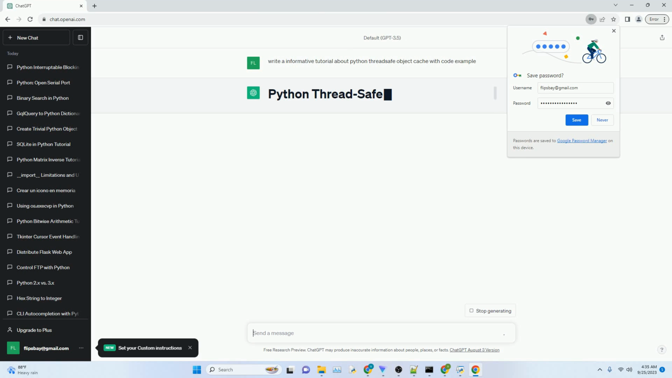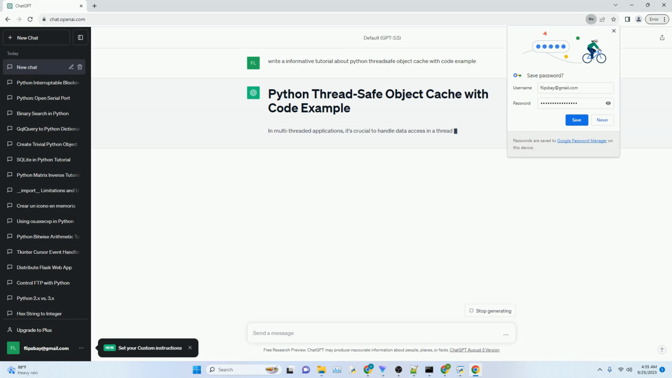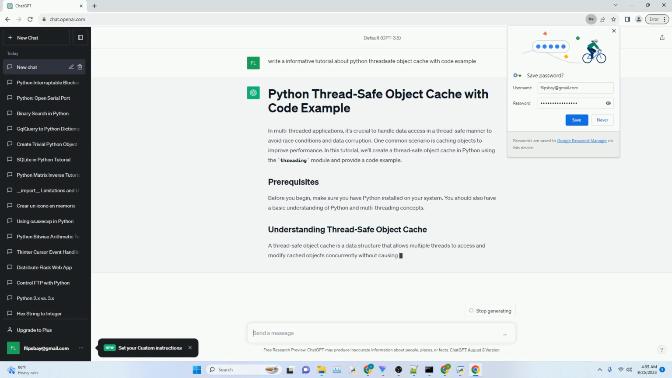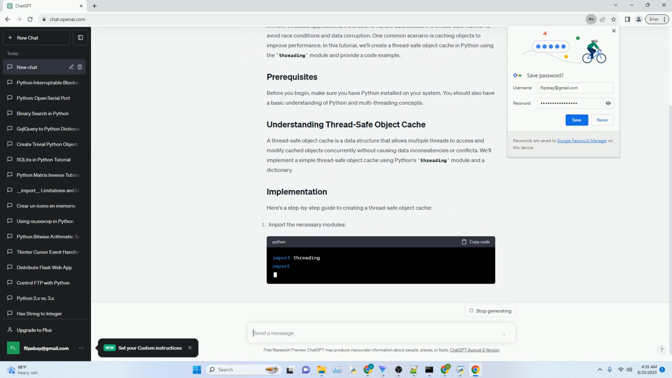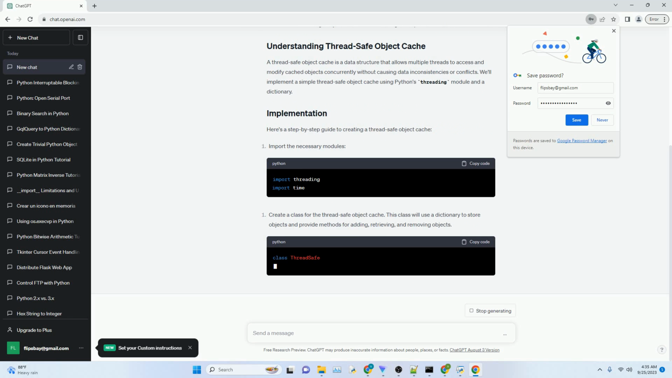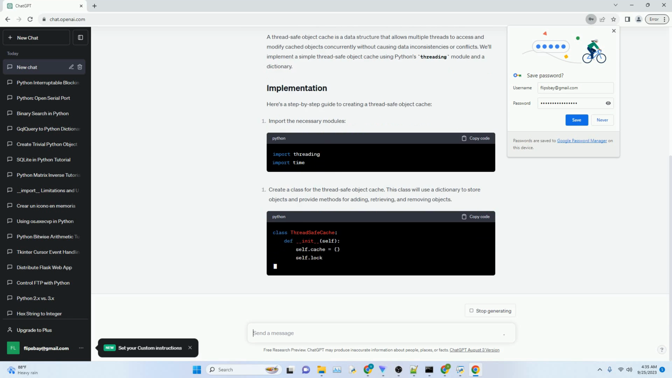In multi-threaded applications, it's crucial to handle data access in a thread-safe manner to avoid race conditions and data corruption. One common scenario is caching objects to improve performance. In this tutorial, we'll create a thread-safe object cache in Python using the threading module and provide a code example.